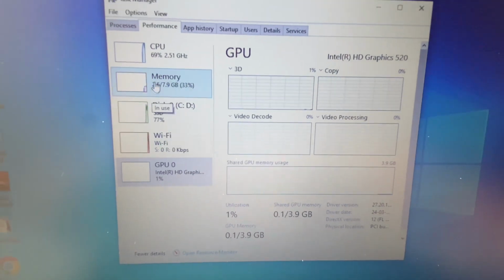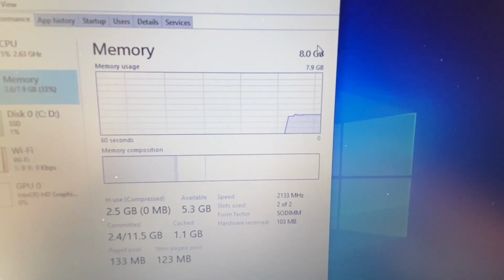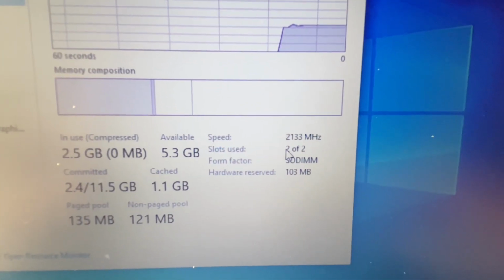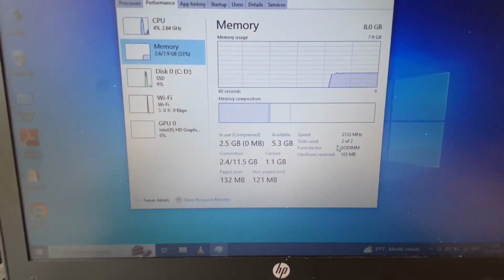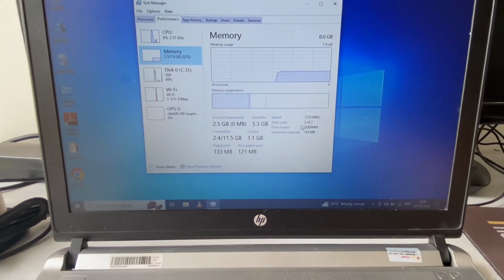Now click on this memory option, and you can see the RAM has been upgraded to 8 GB, and now both the slots are in use. So this is how you can check your laptop configuration and upgrade your RAM. This is all for the video.